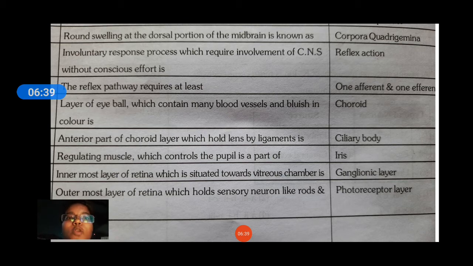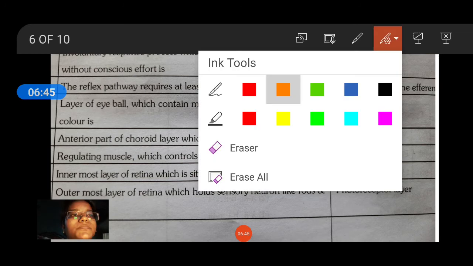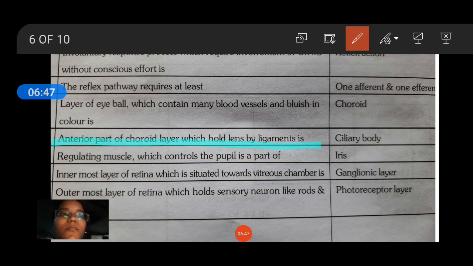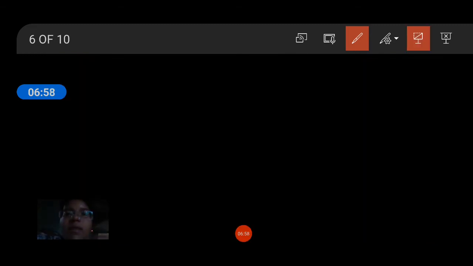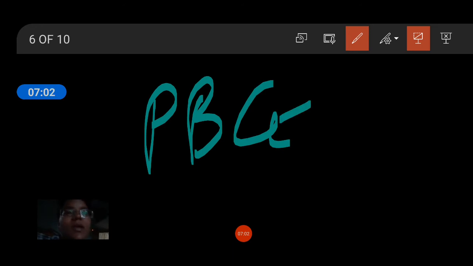The anterior part of the choroid layer which holds the lens by ligament is the ciliary body. The regulating muscles which control the pupil are a part of the iris. The innermost layer of the retina, situated towards the vitreous chamber, is the ganglionic cell layer. You can learn it by the name PBG: ganglionic, bipolar and photoreceptor cells.